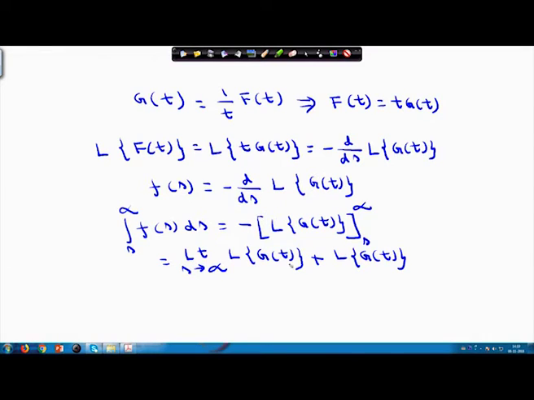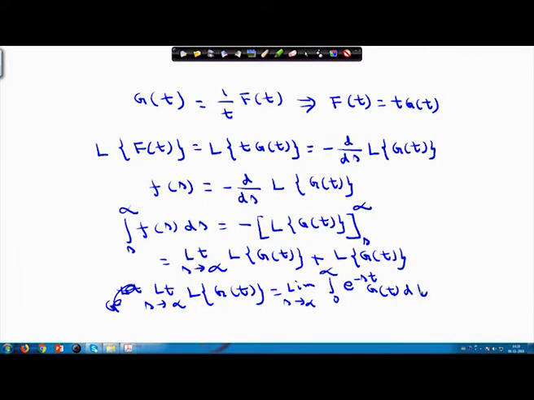This we can always prove: the limit as s approaches infinity of the Laplace transform of g(t) equals the limit as s approaches infinity of the integral from 0 to infinity of e to the power minus st into g(t) dt, and as s approaches infinity, the term e to the power minus st vanishes, so it is equal to 0.